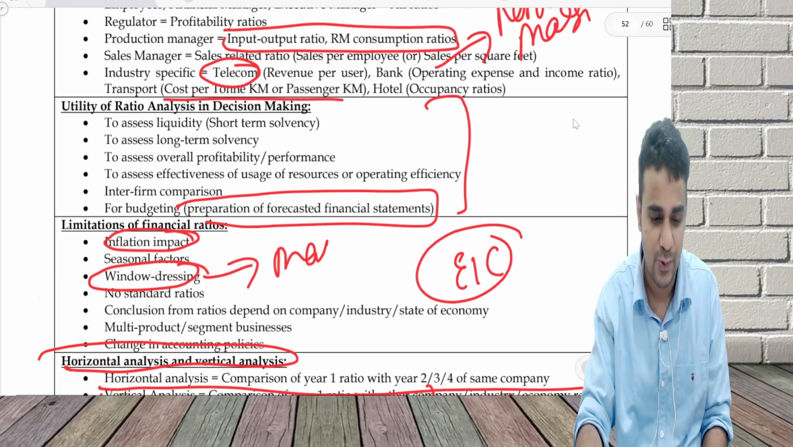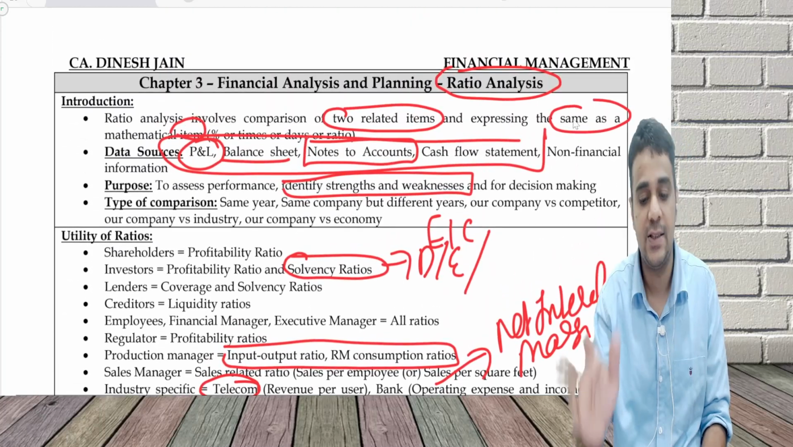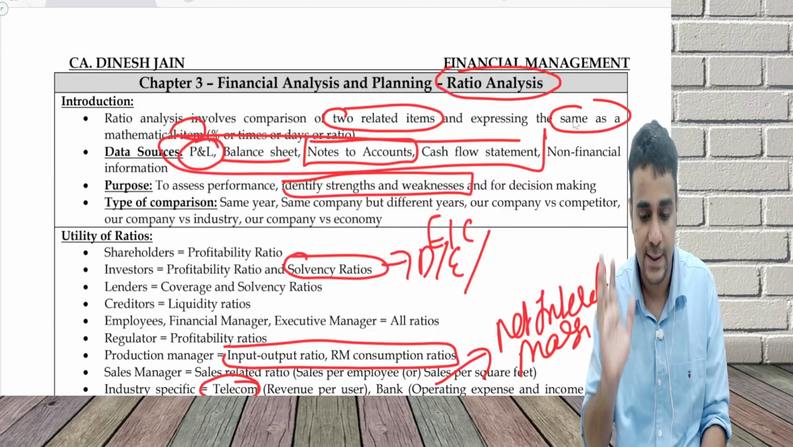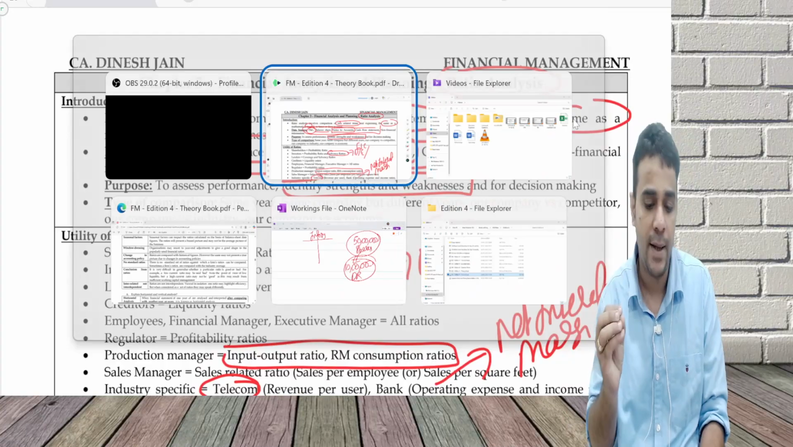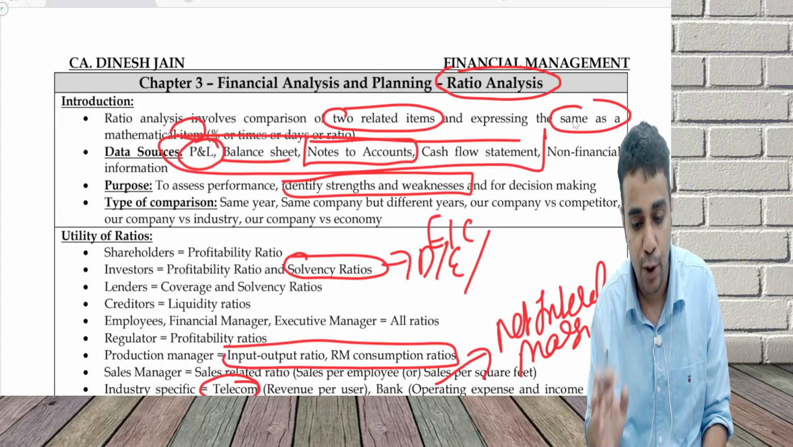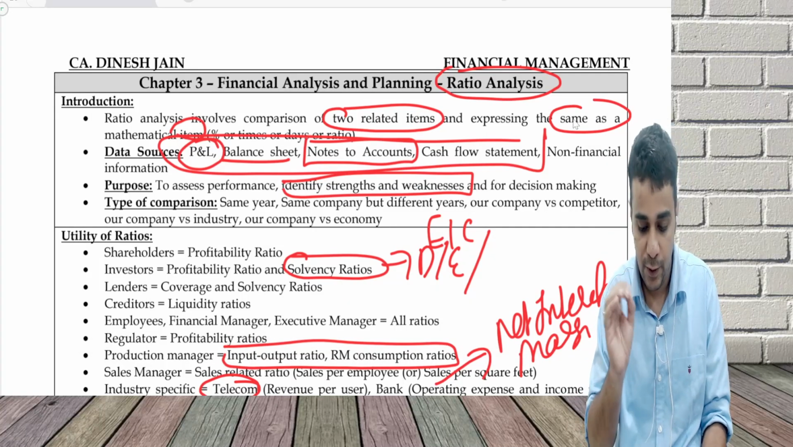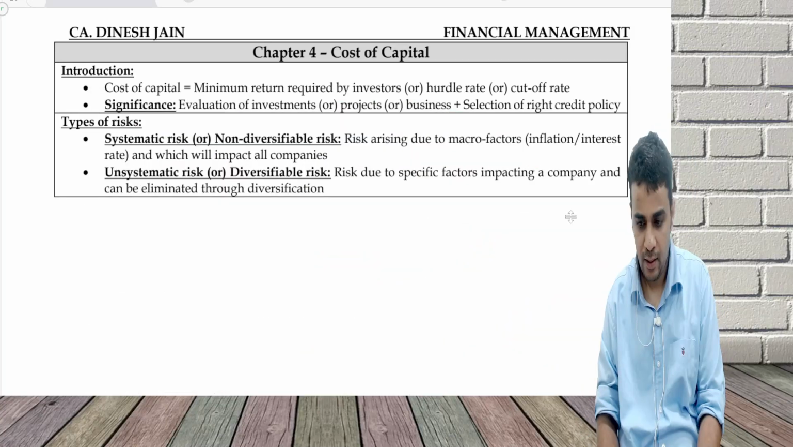I think I would have taken around some 7-8 minutes to discuss this chapter on ratio analysis. Very simple chapter, not much tested from an exam point of view as far as theory is concerned. With this chapter gets over. Okay, I move to chapter 4.